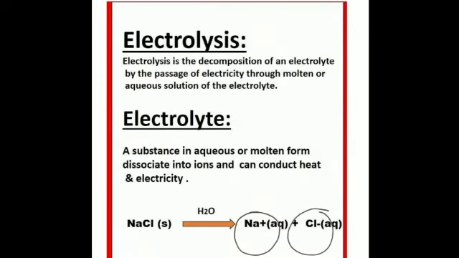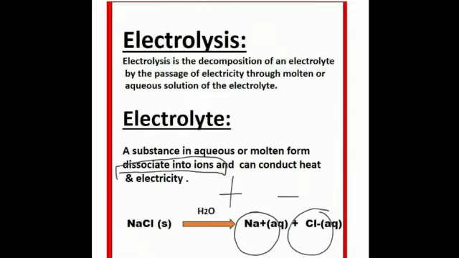These are known as ions, electrically charged atoms or groups. They have a positive charge or a negative charge, and they are formed by decomposition of electrolytes. What is an electrolyte? It is a substance or a chemical compound that conducts electricity by dissociating into ions when dissolved in a solvent, or a substance in aqueous or molten form which dissociates into ions and can conduct heat and electricity. Just because of the dissociation or breakup into ions, the electricity can be conducted.